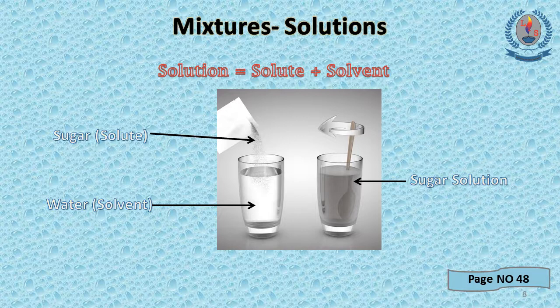Here I have given you an example. Sugar is there, water is there. Both of them are together to make sugar solution. Here sugar acts as the solute. Sugar is the thing which we are adding together with water. Water is the solvent. Both of them are together to make the sugar solution.